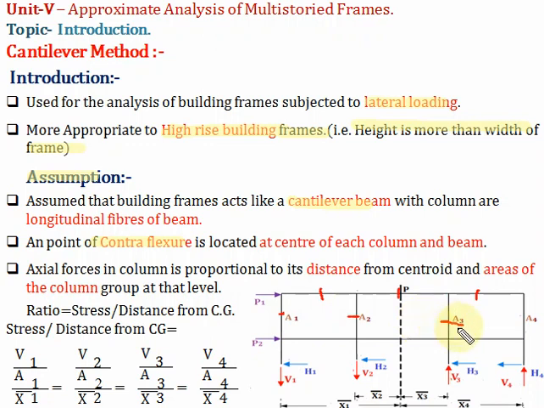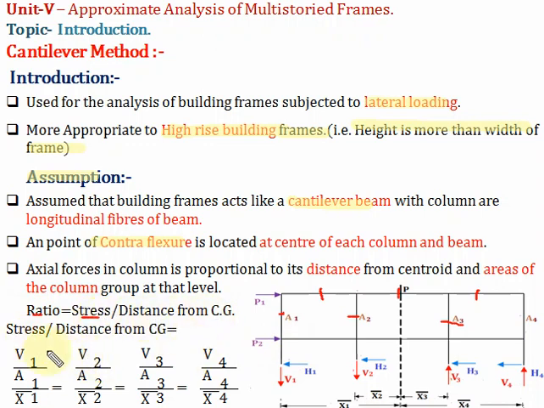Is that clear? Now, axial force in column. Here for this column, what is the axial force? V1. For this V2, V3, V4. Now the axial force in a column is proportional to its distance from the centroid and the area of the column group at that level. Here these are the four columns at that level. So there is a ratio. What is that ratio? Stress upon distance from the CG.